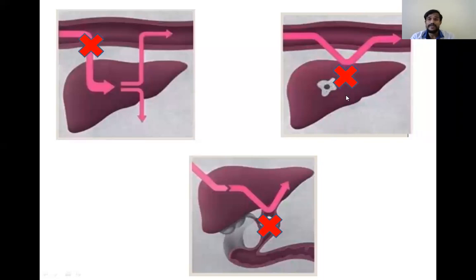And as there is liver damage, a part of the unconjugated will be conjugated. But there is inflammation and edema of the liver cells. Due to this edema, there is an element of blockage to the conjugated bilirubin passing to the intestine. So that's why conjugated bilirubin also increases in hepatic jaundice.